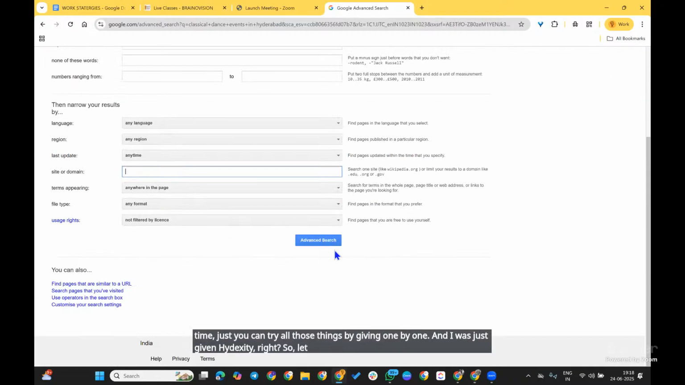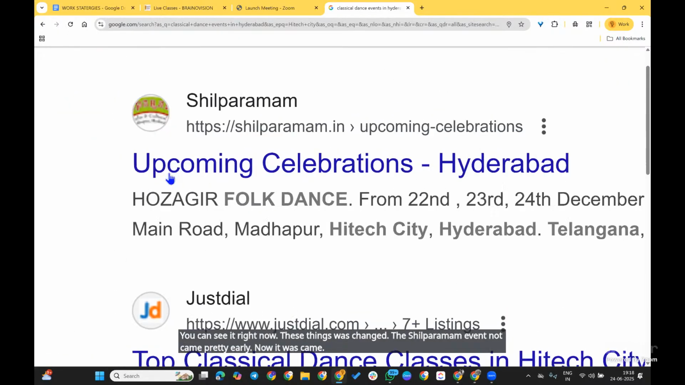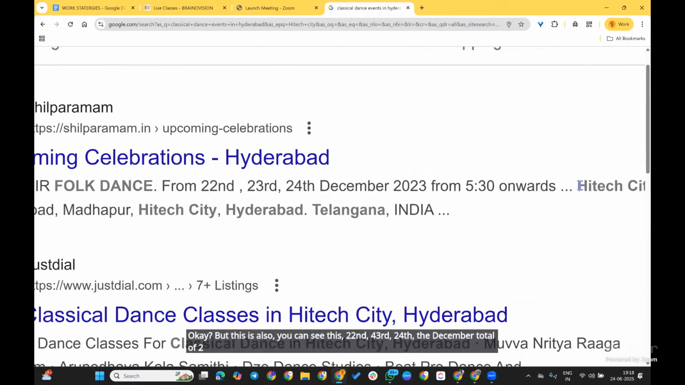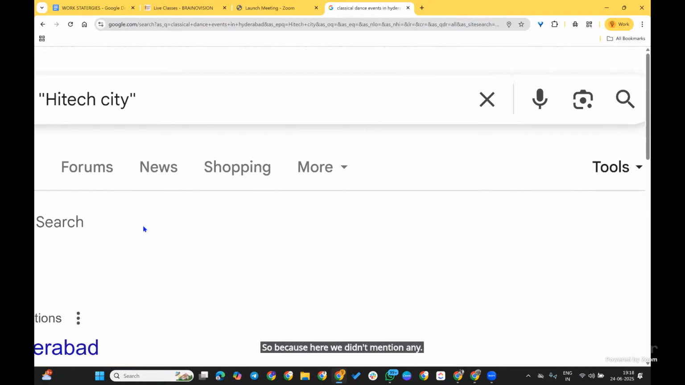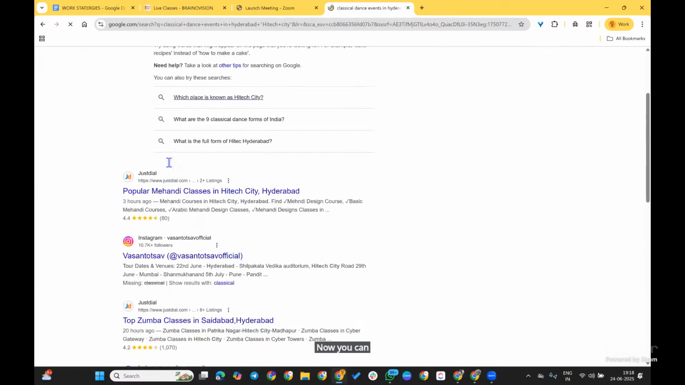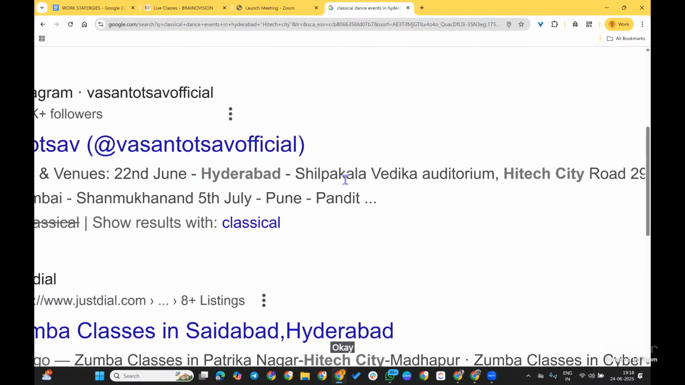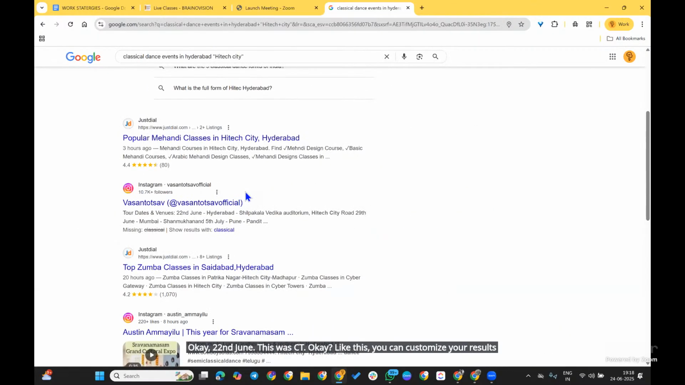So let's see the advanced search. You can see it right now: these results changed. The Shilparamam event did not come up previously. Now it came. But you can see this is 22nd, 23rd, 24th December 2023. It was already completed, because here we didn't mention anything other than the Any time mode. Now I am changing Any time to past 24 hours. Now you can see this: Mehendi courses in High-Tech City. Okay, 22nd June, Shilpa Kala Vedika Auditorium, Hyderabad High-Tech City. Like this, you can customize your results simply.